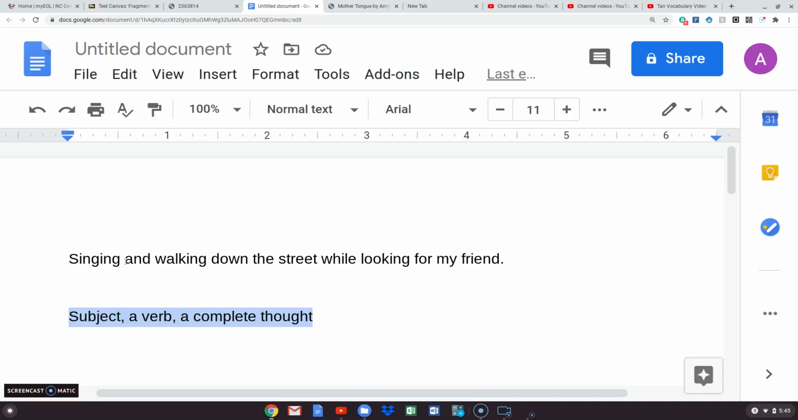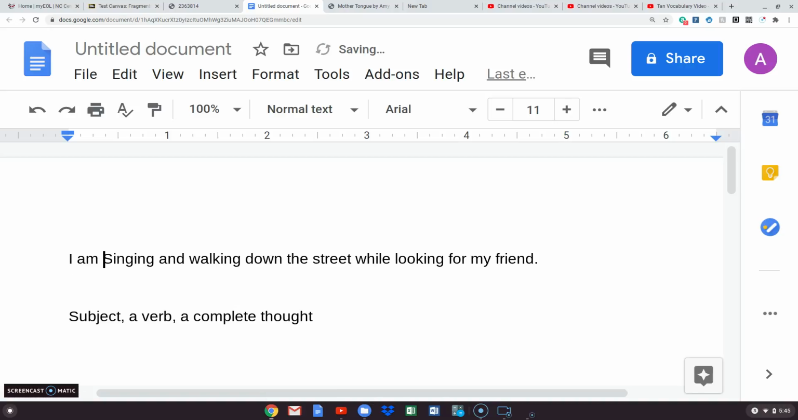So this first one, and a lot of you when you were describing your favorite place wrote fragments with these, I call these ing fragments. Notice this: singing and walking down the street while looking for my friend. We have these verbs, singing and walking, but we didn't name who is singing and walking. You can guess that it's me because I've said my here. So I can just fix it by saying I am singing.